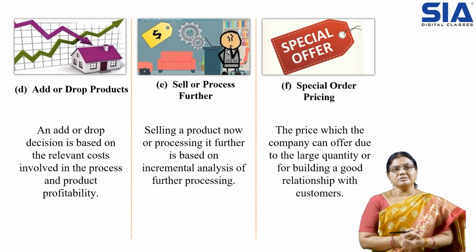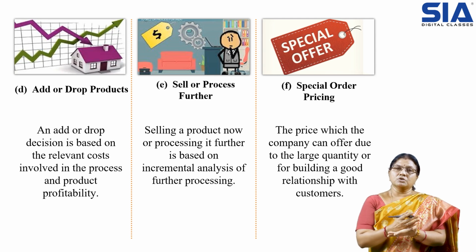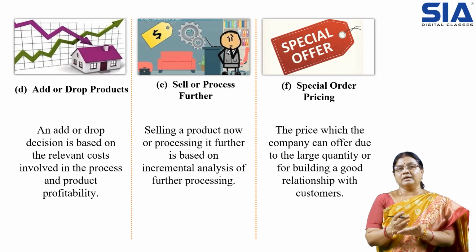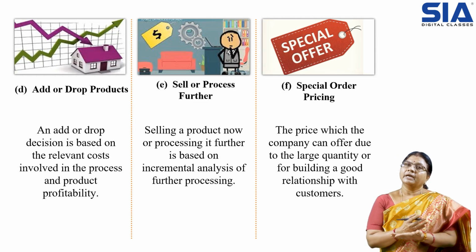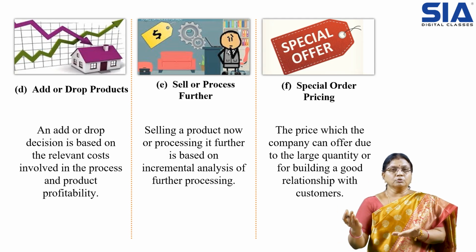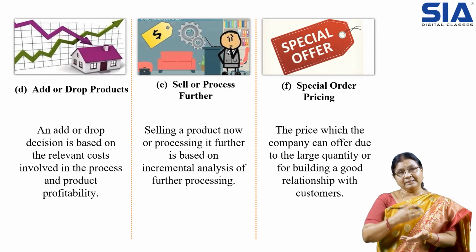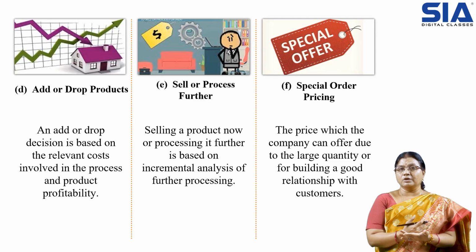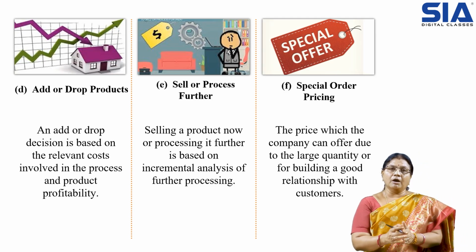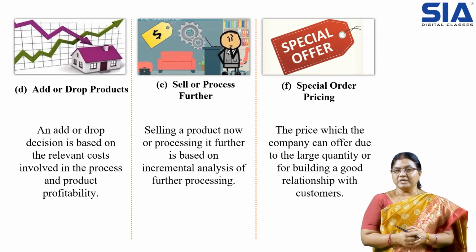Then sell or process further. Some products have more processes, while some products can be sold without further processing. In that instance, the decision has to be made whether it can be sold as it is or should be further processed. To take the decision, again we have to check whether we are earning profits by adding more process or incurring losses. We analyze that, then decide whether to sell immediately or sell after further processing. So that is incremental analysis. Next is special order pricing.